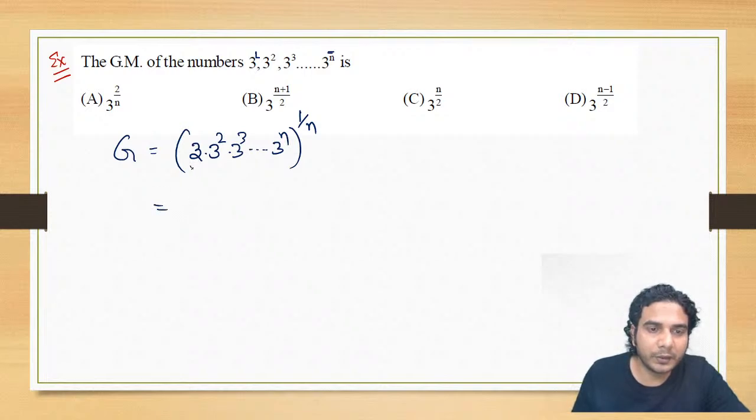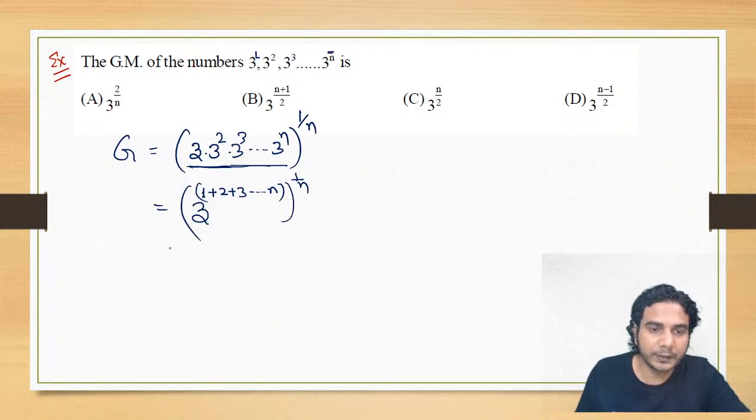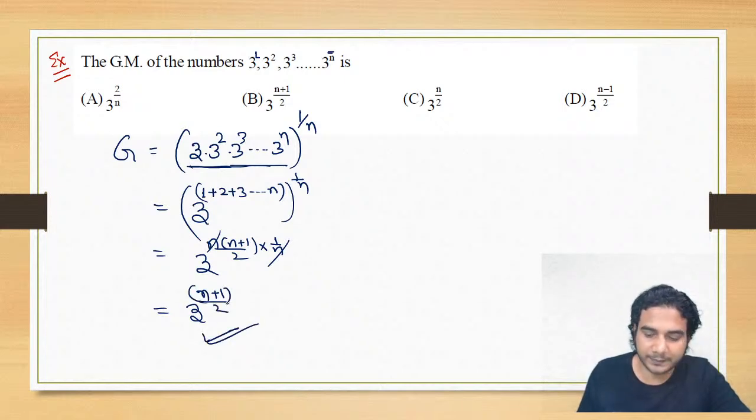Now, how to multiply these numbers? Because the base is the same, you can add the powers. The powers will be 1 plus 2 plus 3 and so on up to n, whole power 1 upon n. Then it is going to be 3 raised to the sum of these n numbers, that is n into n plus 1 by 2, and powers will multiply, so it is 1 upon n only. So n and n will get cancelled, and yes, you are correct. So this is 3 into 3 raised to n plus 1 by 2. All right, so that is the answer.